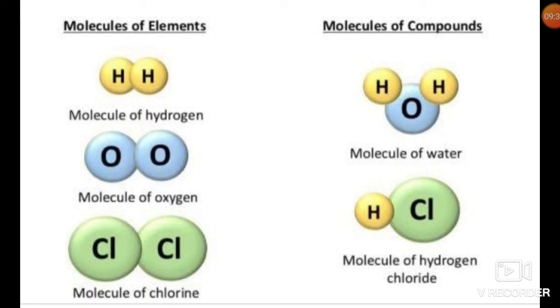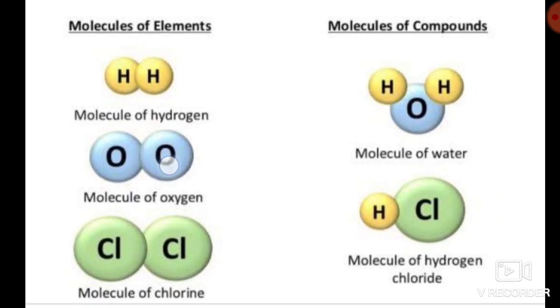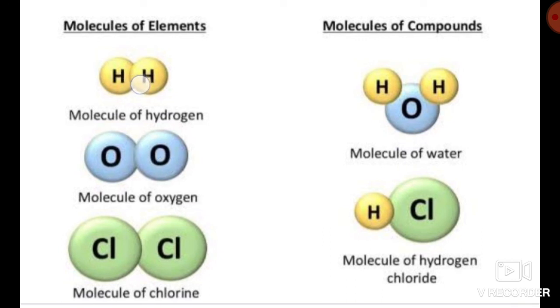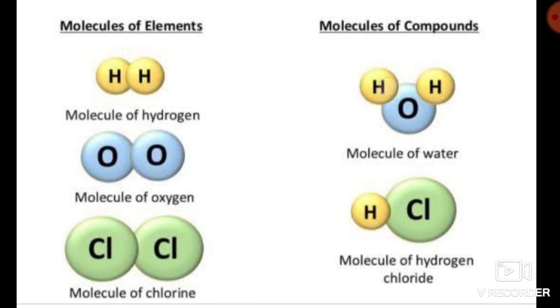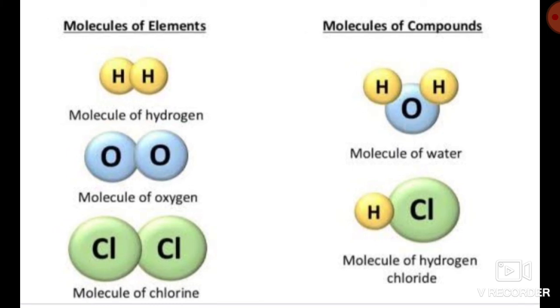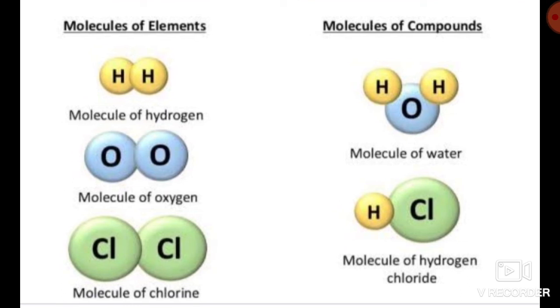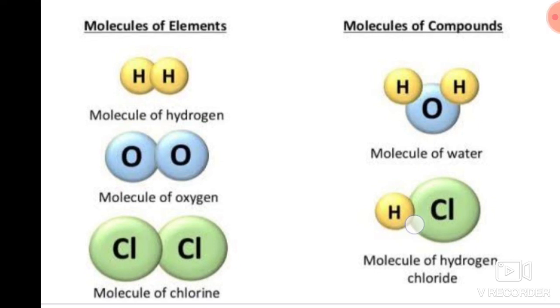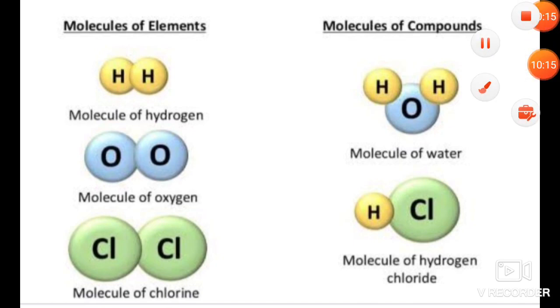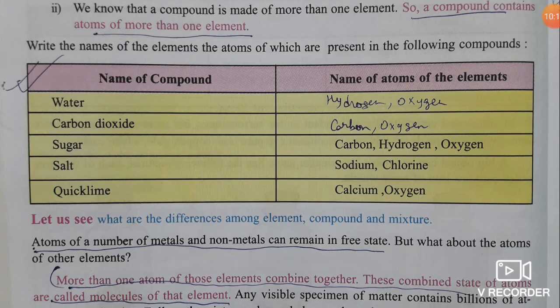So in this picture these are all elements, hydrogen element, oxygen element. So two atoms combine to form a hydrogen molecule, this is an oxygen molecule, a chlorine molecule, and in this compound there is more than one element. See, two hydrogen and one oxygen, so three atoms are bonded to form a water molecule. So molecule of a compound means more than one type of element is here, and in hydrogen chloride H is one atom and chlorine is another atom, so two atoms of different types combine to form a molecule of a compound.